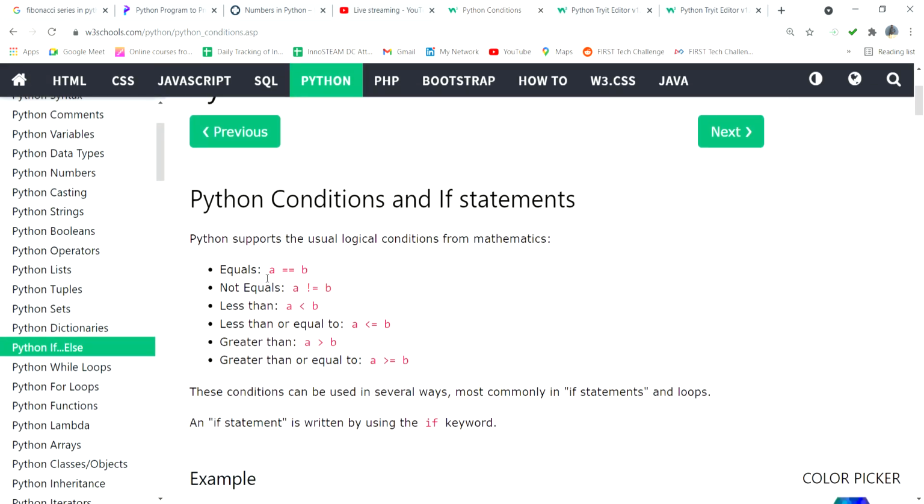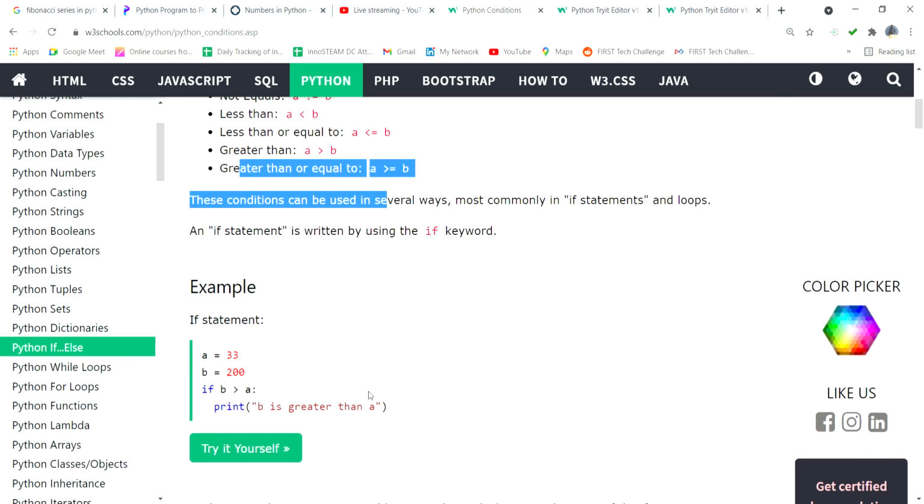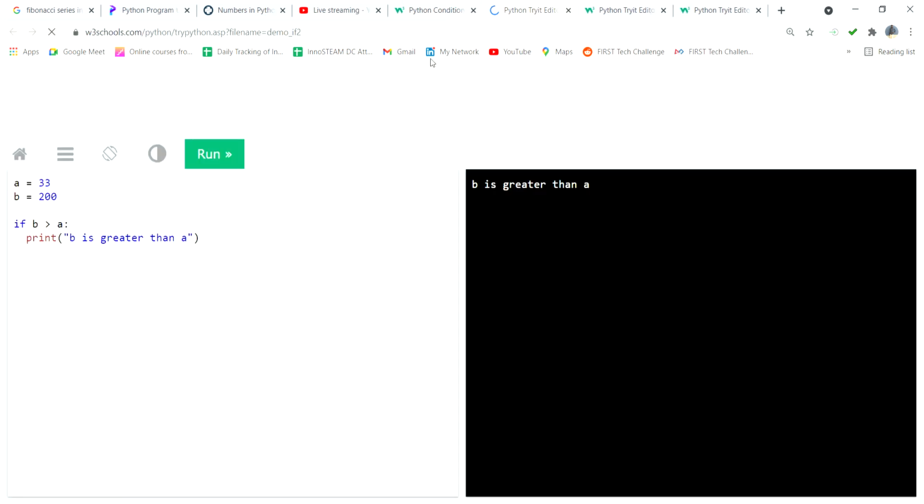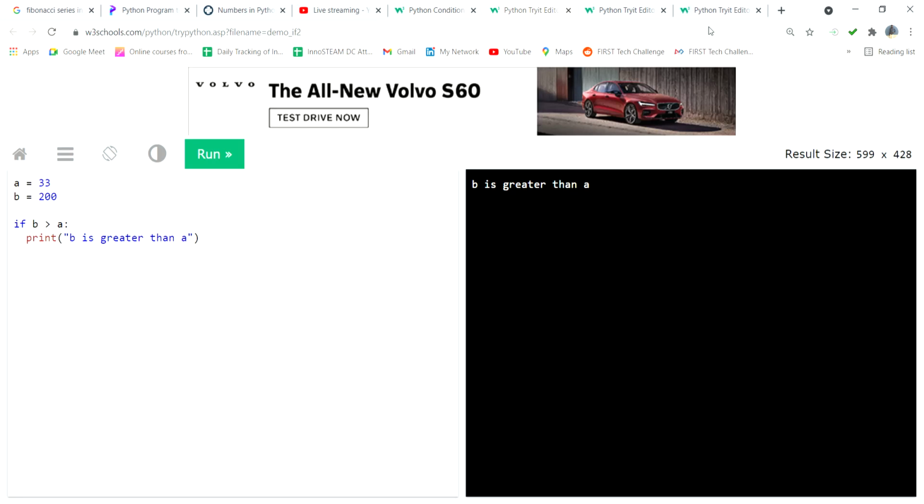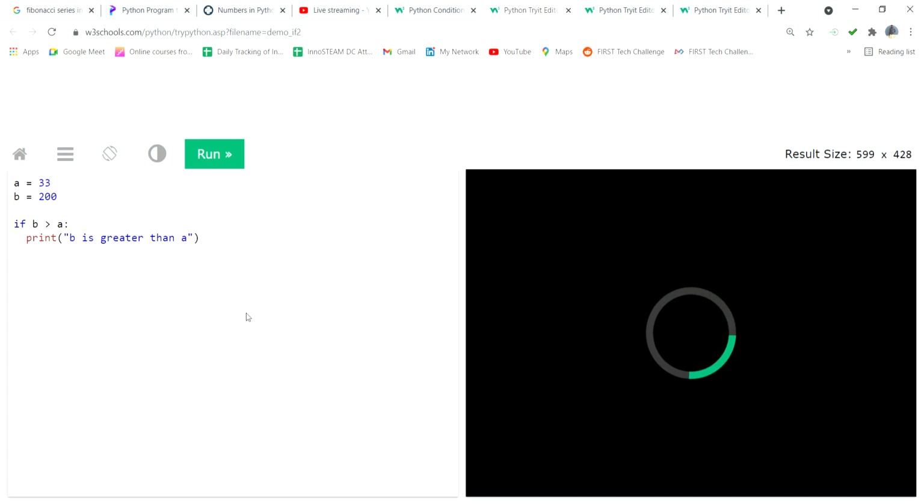You can see equal to, not equal to, less than or equal to, greater than or equal to, like that. You can see this is a very simple thing. A equal to 33, they assign one variable. B equal to 200, another value. Now they put if b is, what is the symbol name, greater than or less than? Greater than. Yeah, if b is greater than a, then print b is greater than a, like that they put.